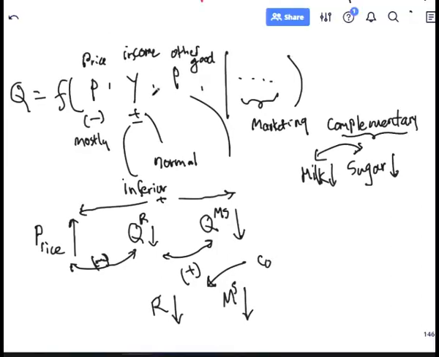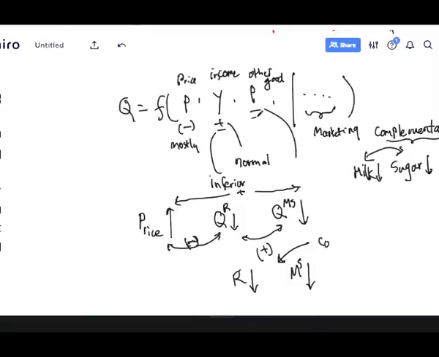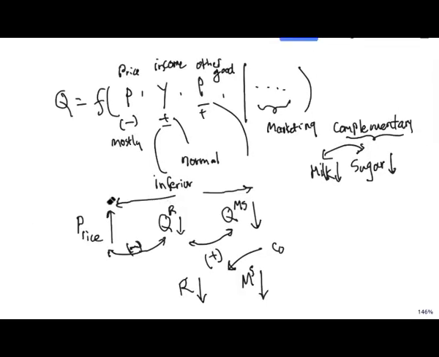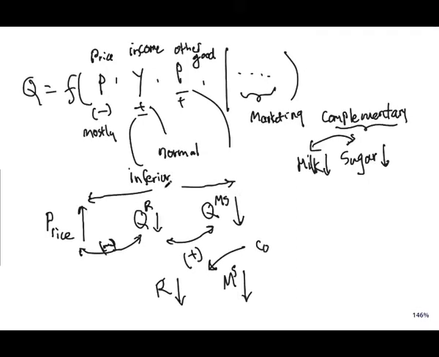So we said that if the mobile price goes up, rice demand will go down, right? So we're talking about this. This is going up and this is going down. If this is going up and this is going down, the relationship is negative. So remember, this was the negative relationship I was talking about.